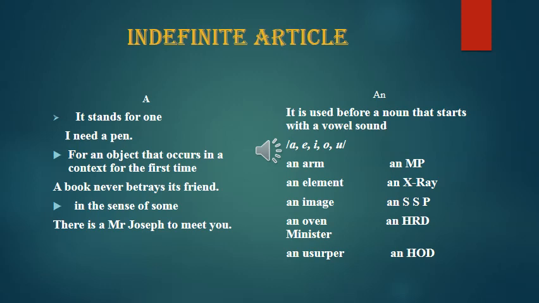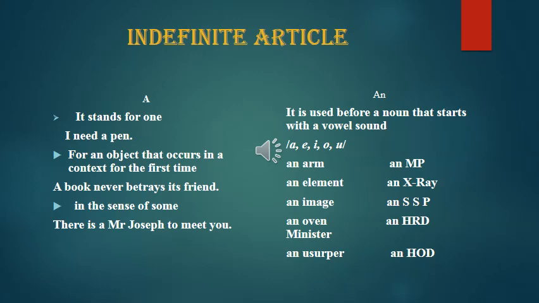For example, if I say "A boy and a girl were walking in a street," here boy, girl and street are all coming in the context for the first time. So that is why the indefinite article has been used. It is also used in the sense of "some" before a proper noun. Proper noun means name. "There is a Mr. Joseph to meet you" means some Mr. Joseph to meet you. And it is used before a noun that starts with a vowel sound.